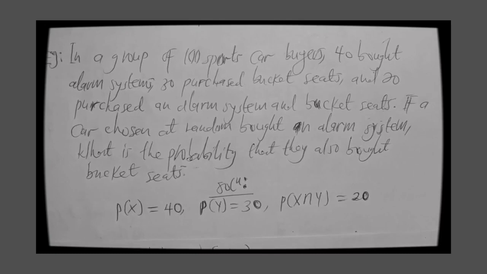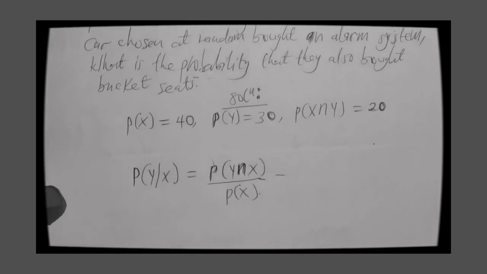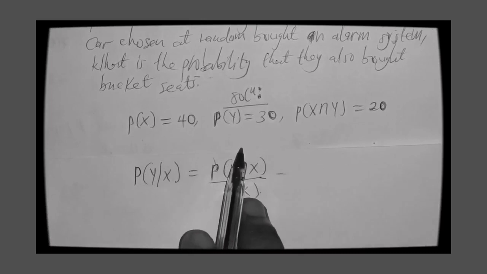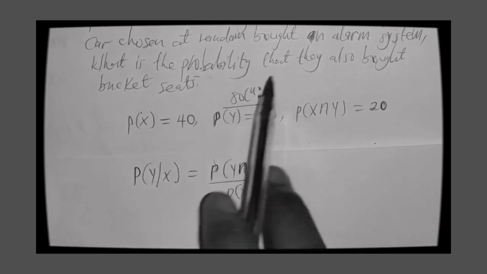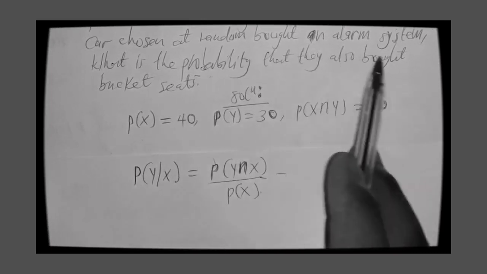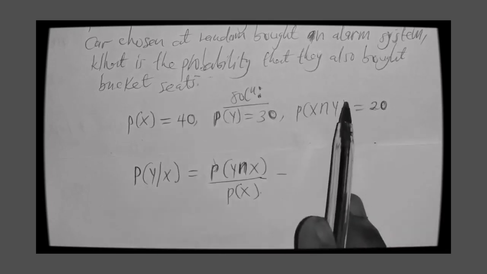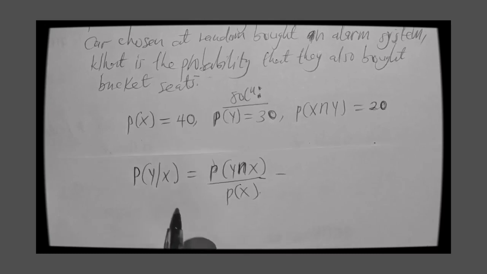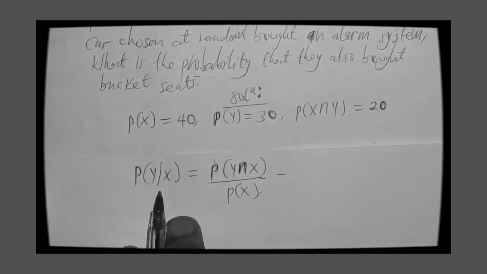I hope that is clear. Once X has already occurred, and we are asked to find the probability that they also bought a basket, this is the approach of conditional probability.